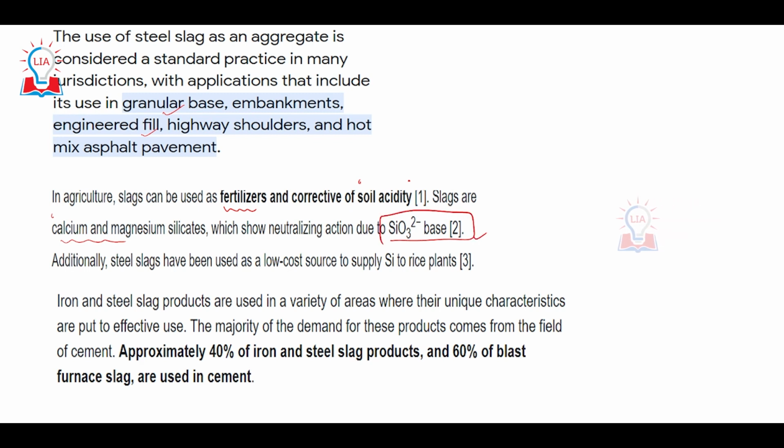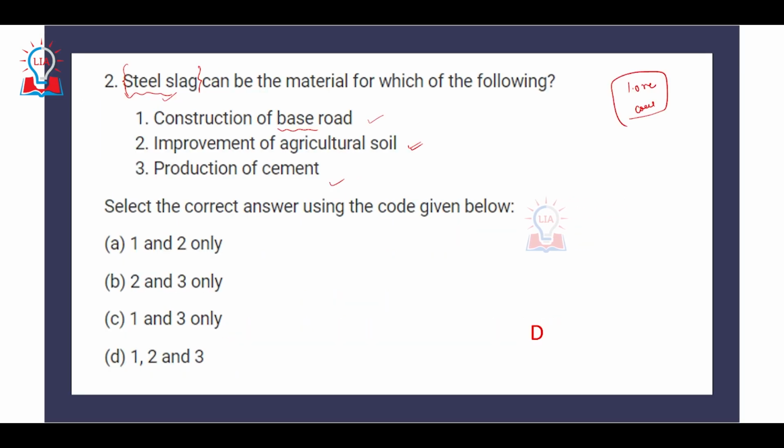So the steel slag also has been used as a low cost source to supply silica to the rice plant. So that is why it can be used as a material for improving the soil of the land for better agricultural productivity. Third is production of cement.